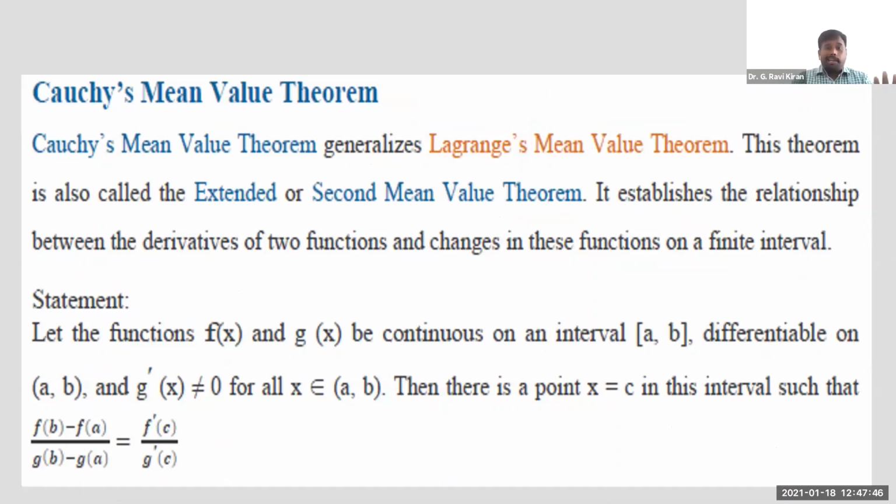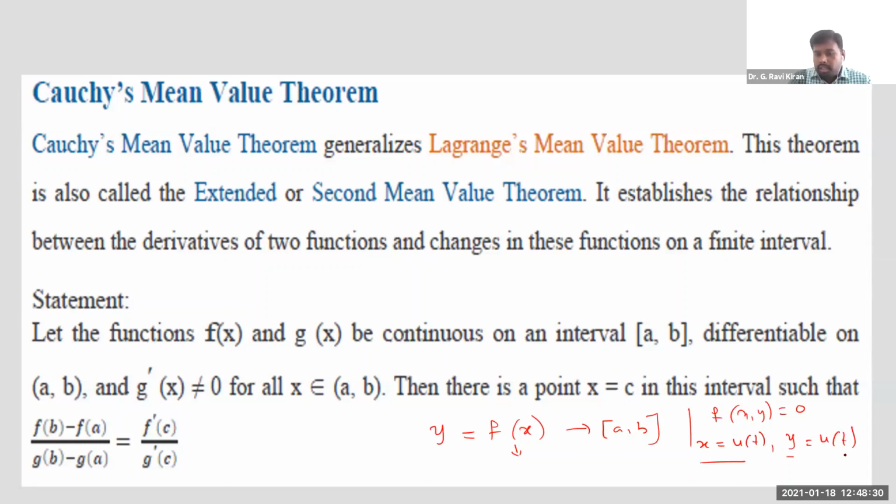Understand it this way. Cauchy's mean value theorem is the most general form of Lagrange's mean value theorem. Normally, to use Lagrange's mean value theorem, we define a function with only a single variable, defined in the interval, let us say, a comma b. But when you are given the function in parametric form, let us say f of x, y is equal to 0, you may be given a function like this, where both x and y are again functions of t.